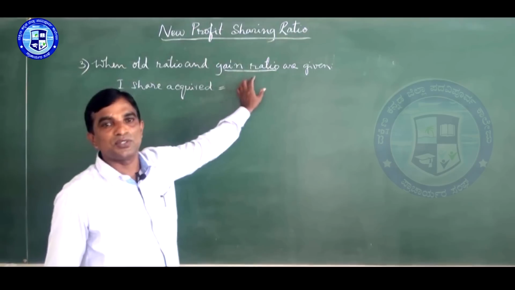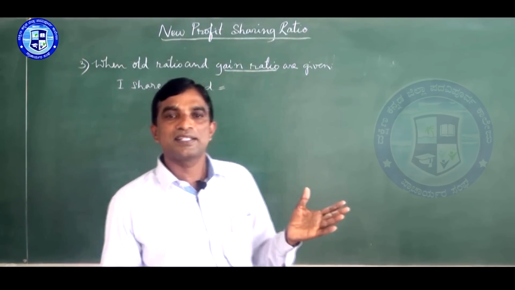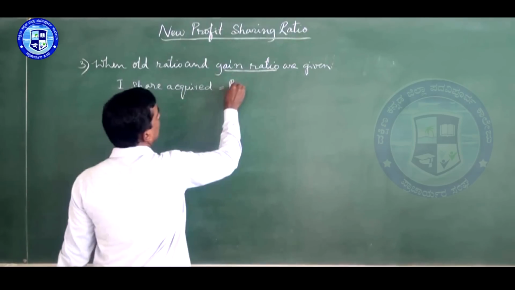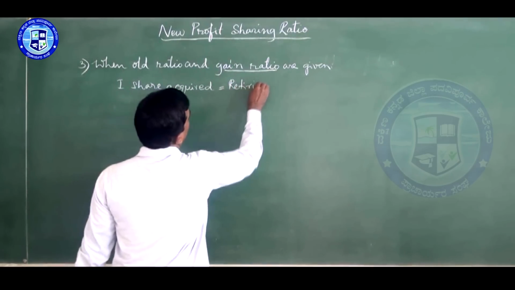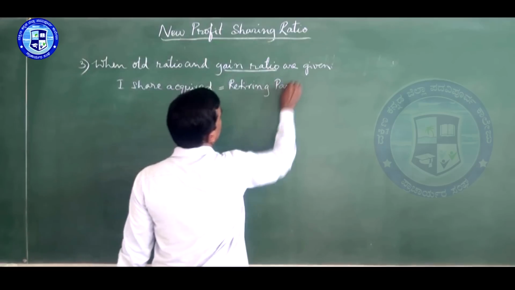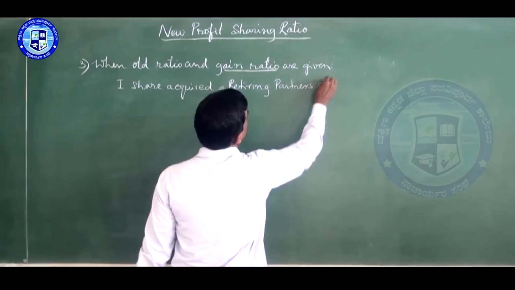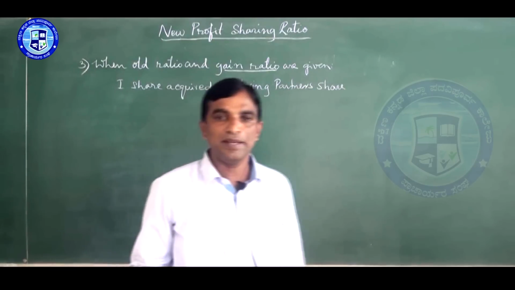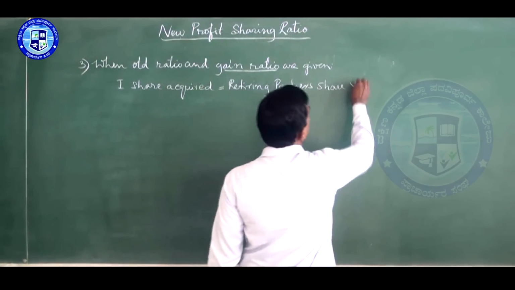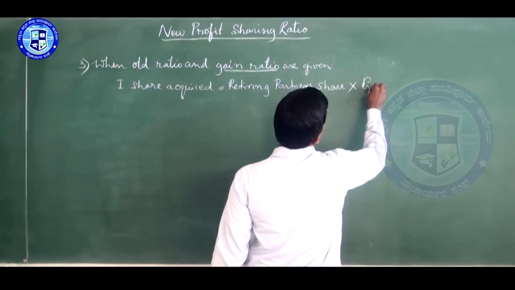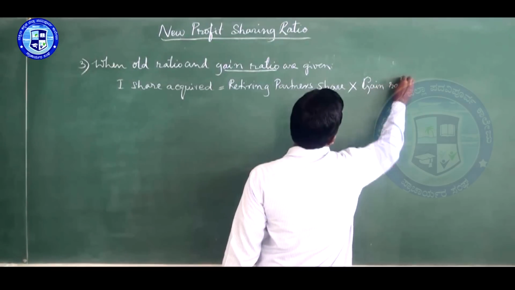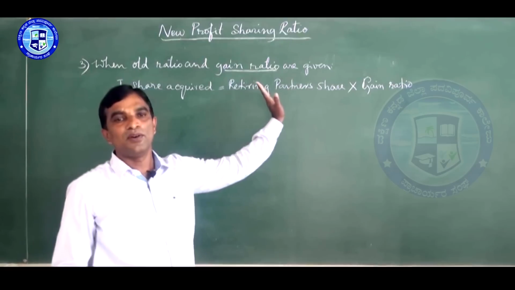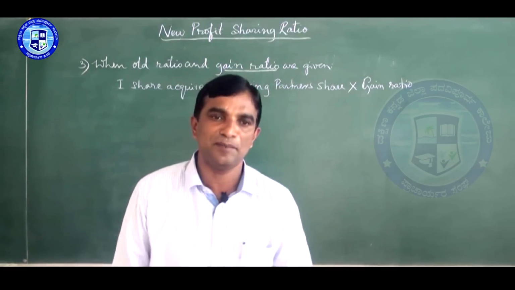So we can say: retiring partner's share multiplied by the gain ratio of the remaining partners, that is, the gain ratio of the continuing partners after retirement.